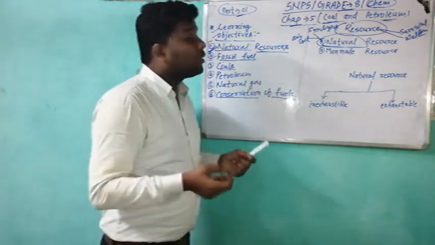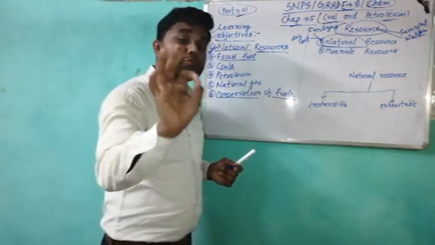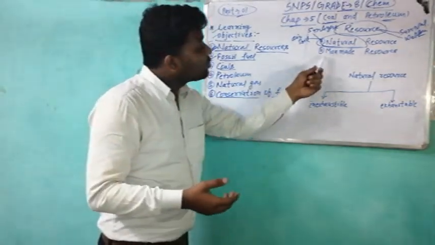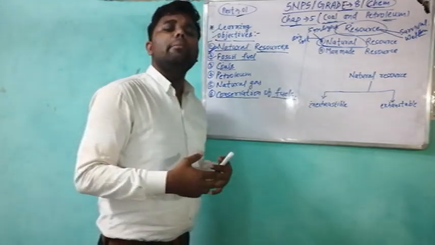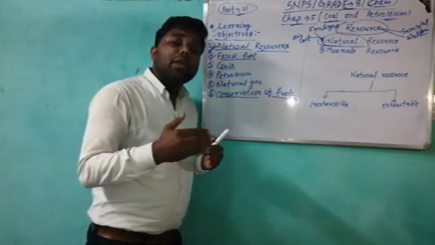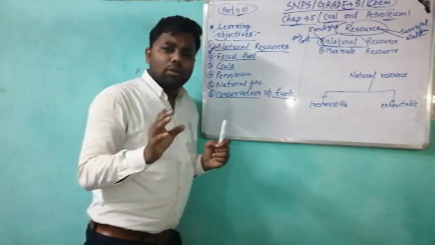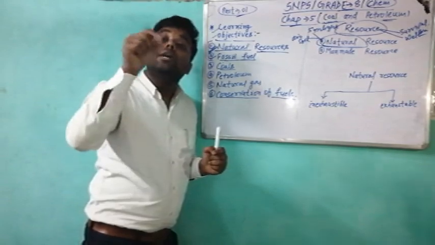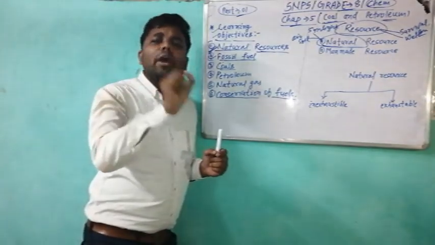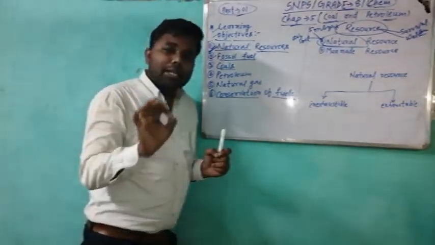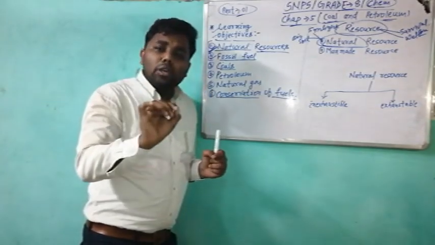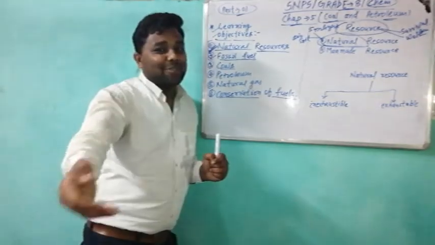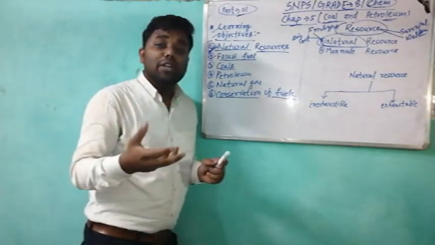I said earlier that there are two types of resources, in which natural resources come first, and the next is man-made resources. What is man-made resources? The resources made by human beings. Very simple. But a very thin point that you should understand is that human beings use the natural resources to develop the man-made resources.